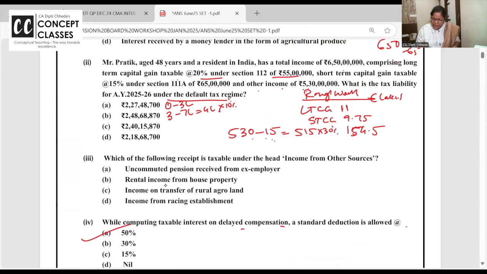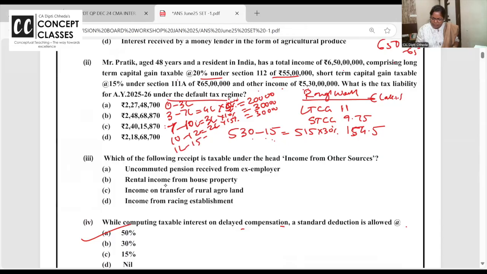Come back. 3 lakh to 7 lakh, 4 lakh, pay 5%. Oh sorry, this is 5. The pen is giving me trouble. 5% is your 20,000. 10% is 30,000. 7 lakh to 10 lakh, 10 to 12, 2 lakh pay 15% is again 30,000.